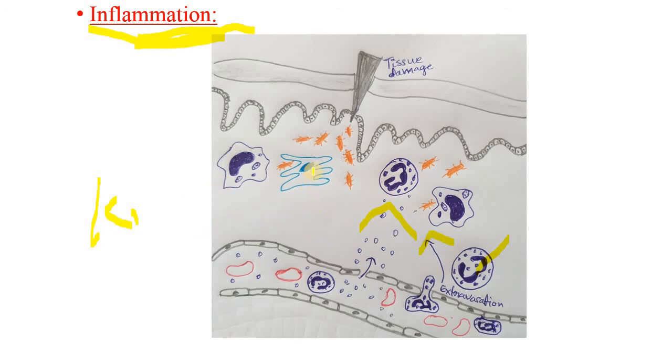And finally, the dendritic cells take up the antigen or the bacteria and carry it into the nearby lymph node, and present that antigen to the T cells, and finally the adaptive immune system, or acquired immunity, is activated.